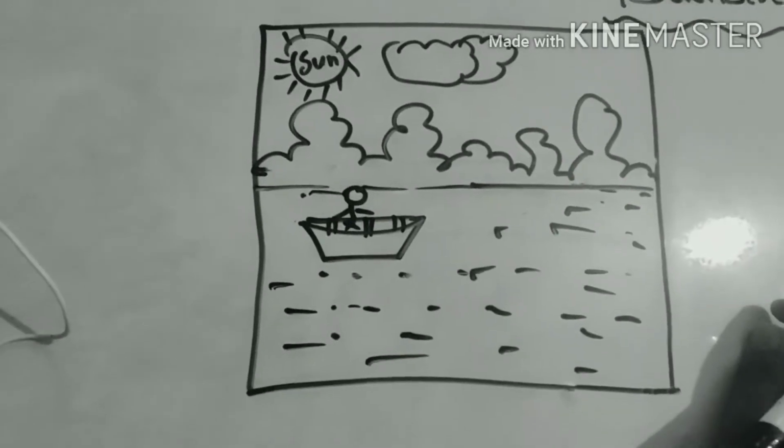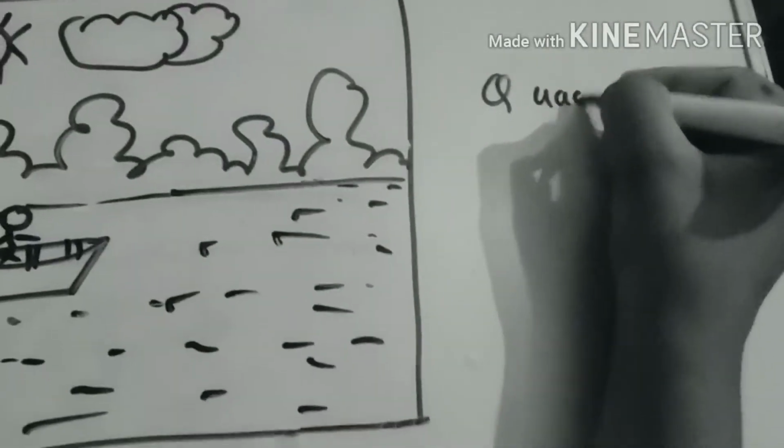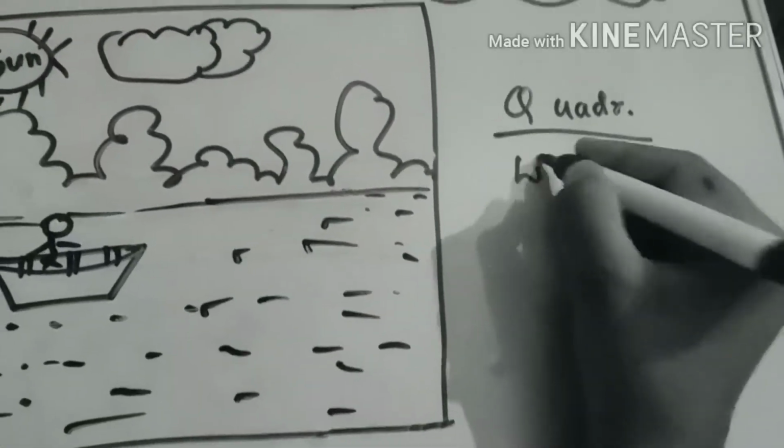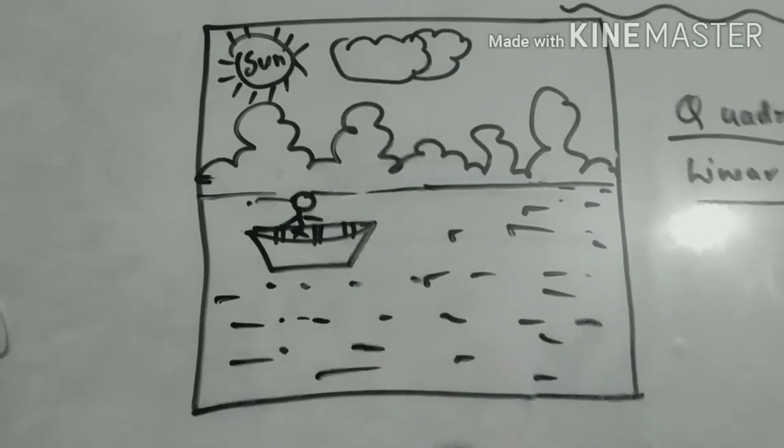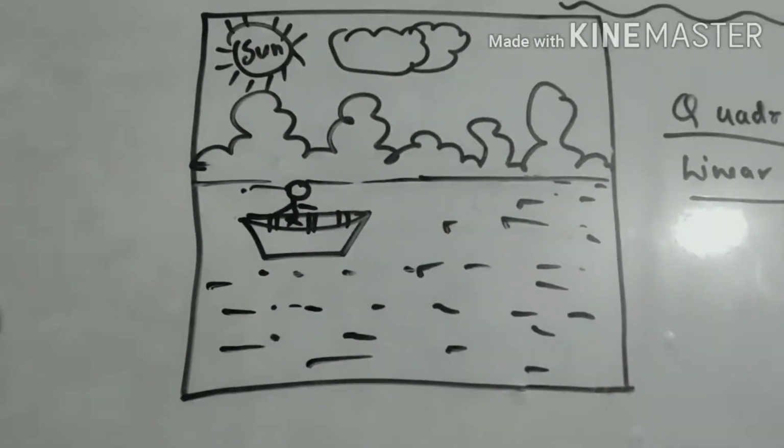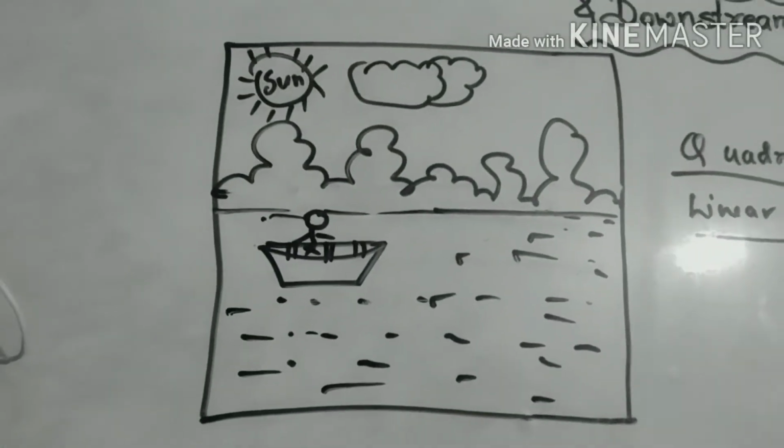Now we will be seeing this type of question in both chapters, that is quadratic equation and linear equations in two variables. So first we'll understand the concept. Okay, so the drawing is almost to the mark, but it is nice.